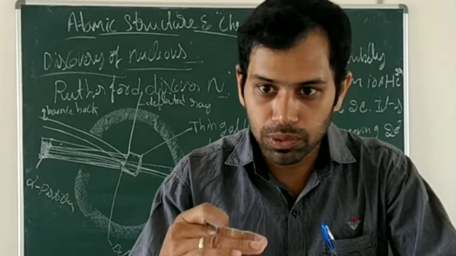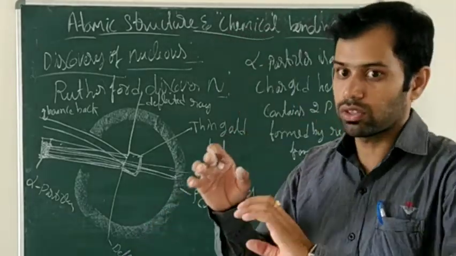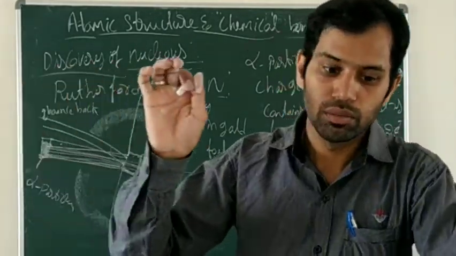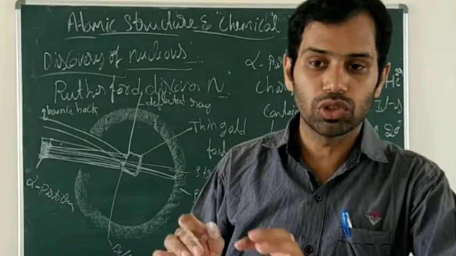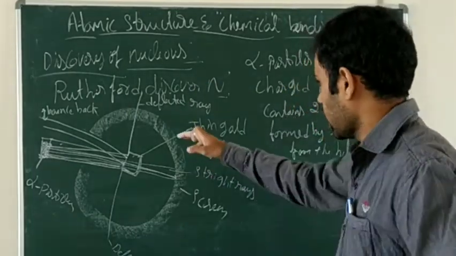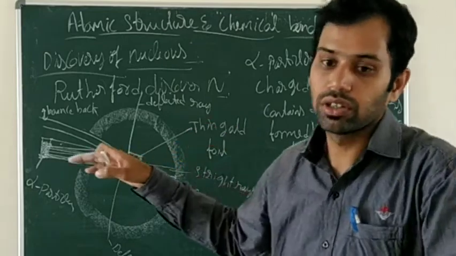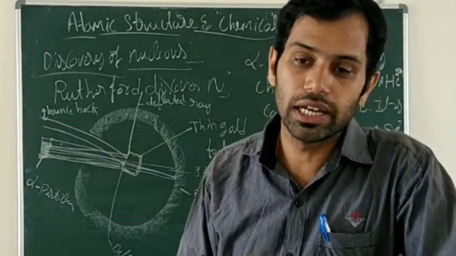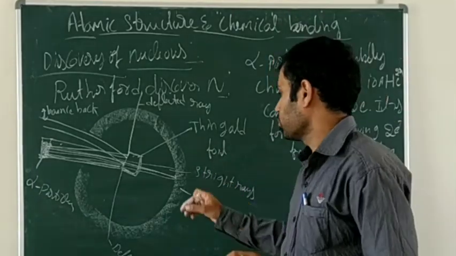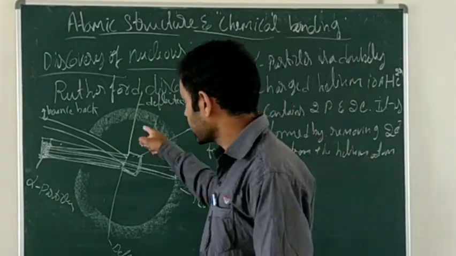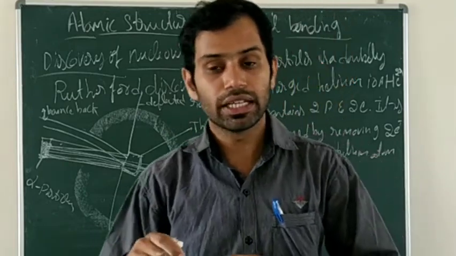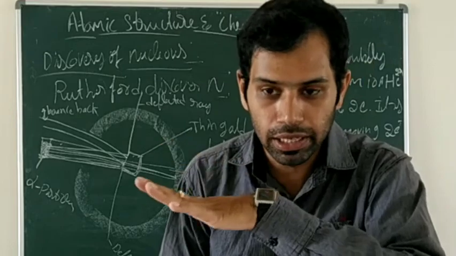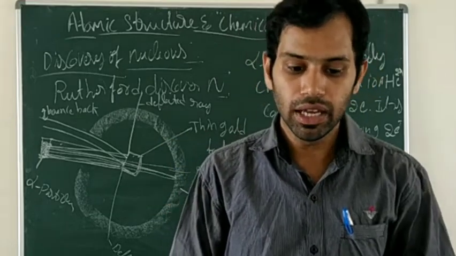So he passed the stream of alpha particles on a thin gold foil. That time he observed that most of the alpha particles pass straight through the foil, some alpha particles were slightly deflected, and a few alpha particle rays were completely bounced back.